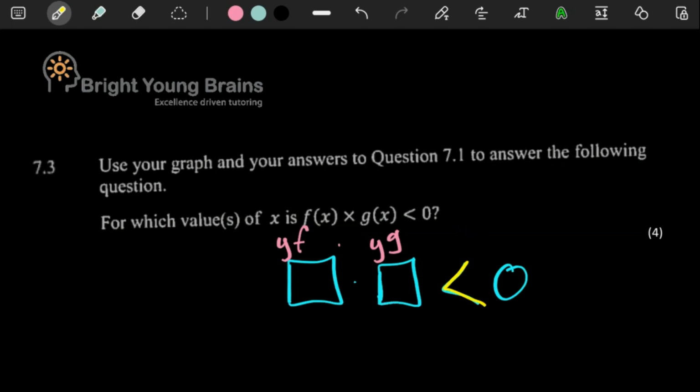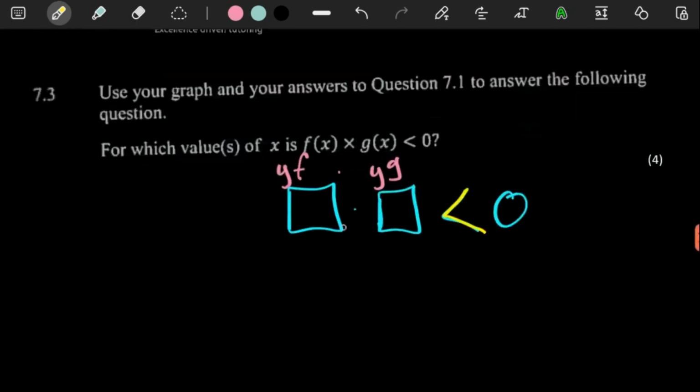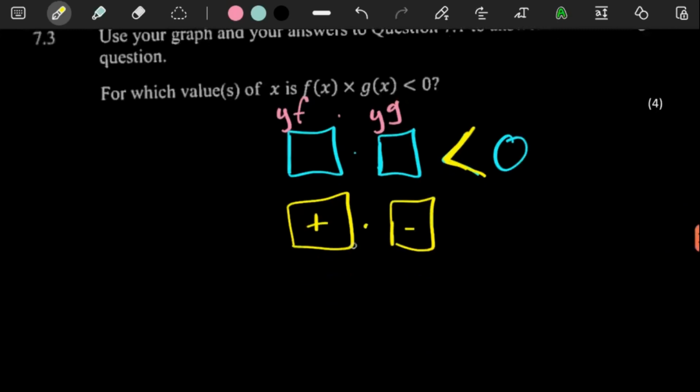Now, the way you want to look at this question is you want to think to yourself, okay, fine. Firstly, when two things are being multiplied together, the only way you're going to have an answer that is smaller than 0 is if you're multiplying one thing that's positive and one thing that's negative. Or this is the negative, and then this would be the plus.